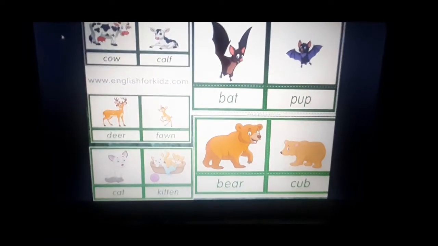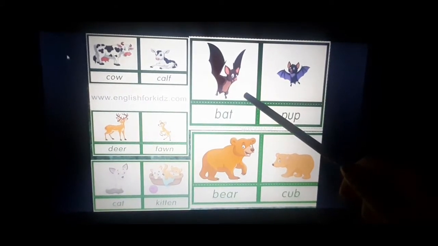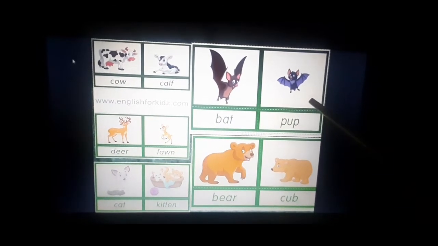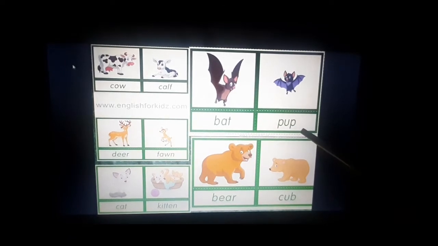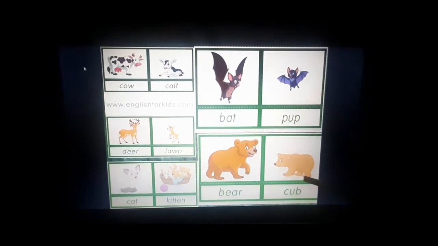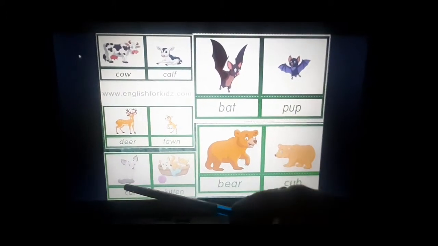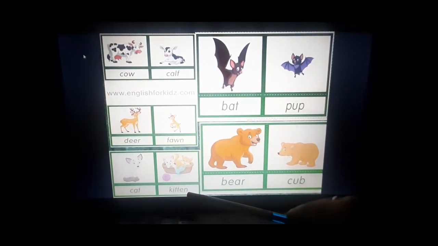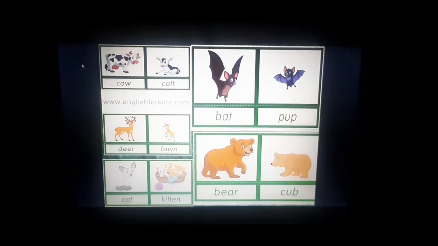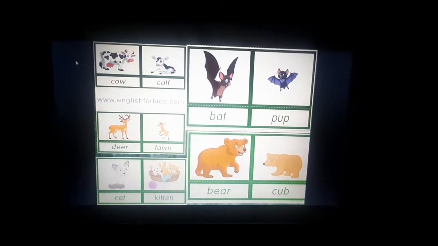Now next one is bat, and you know a bat is a mammal and it gives birth to a baby, and the young one of a bat is a pup. Okay. Yes. Now next one is a bear, and the baby's name is cub. Now come to the next, that is a cat, and the baby's name is kitten. Very easy now. So these are the animals which give birth to young ones. Okay. Now come to the next one.